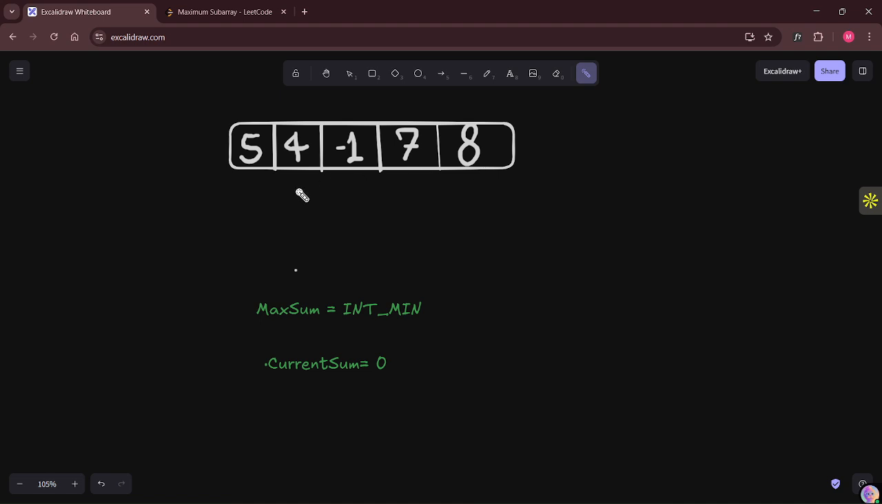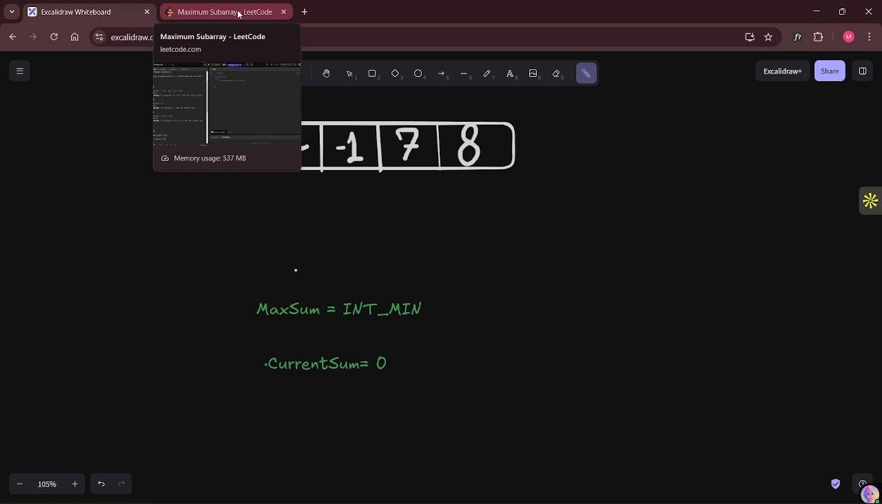Then similarly, we are going to fix the index on 4, and again combine it, adding -1, 7, and 8. In such a way, we are going to get different combinations of sums, and from there we can get our maximum sum. But if we follow that approach, it's obviously going to take a lot of time because of n square complexity. So we have to cut down our time complexity to an optimal one, right?